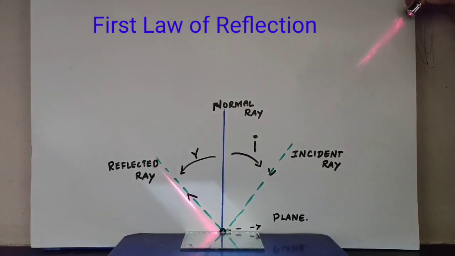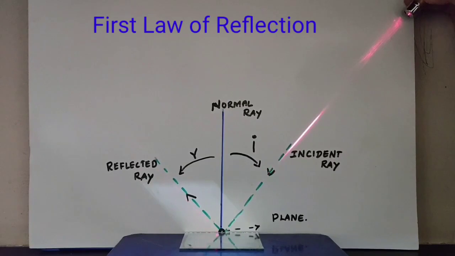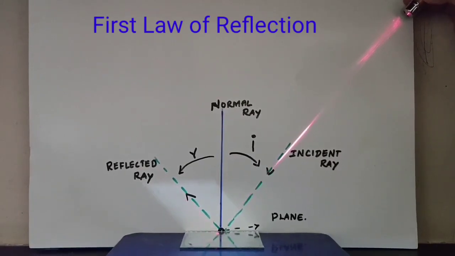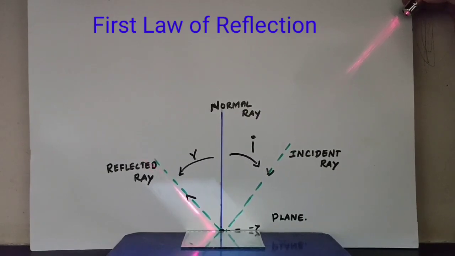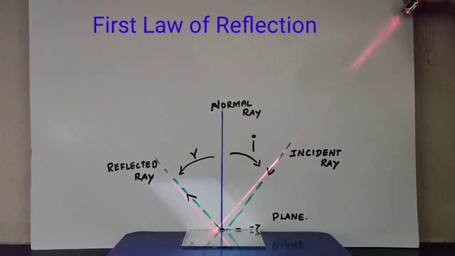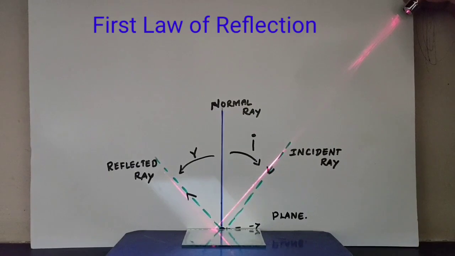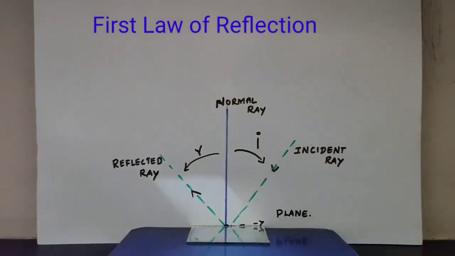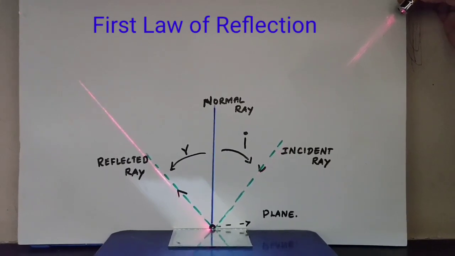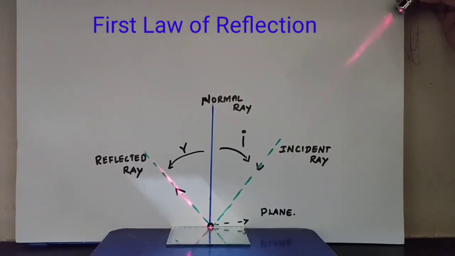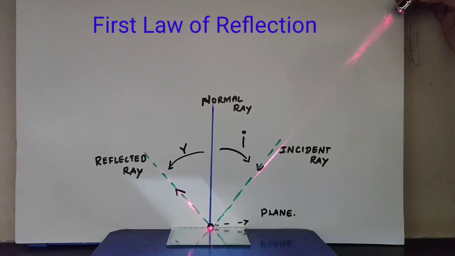Now we make the laser light fall on a particular point of the mirror. That is called the incident light. After falling on the surface of the mirror, it returns into the same medium, which is called the reflected ray.